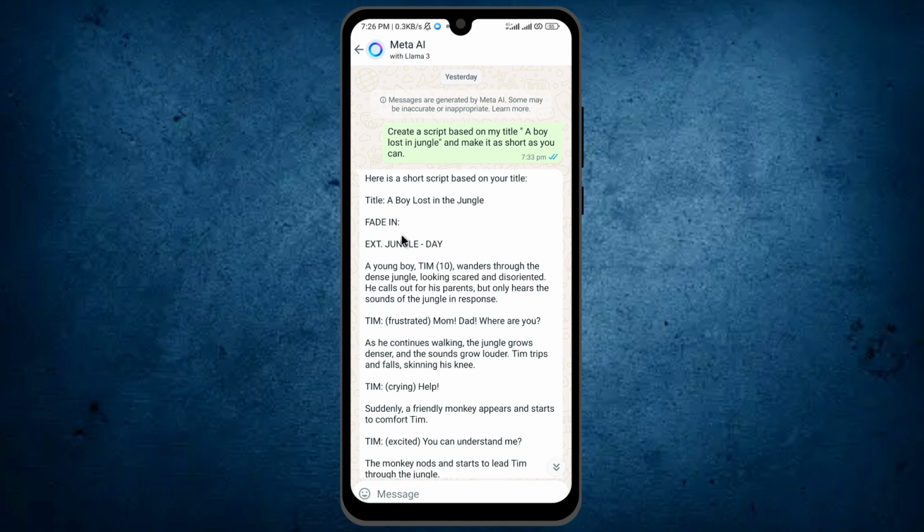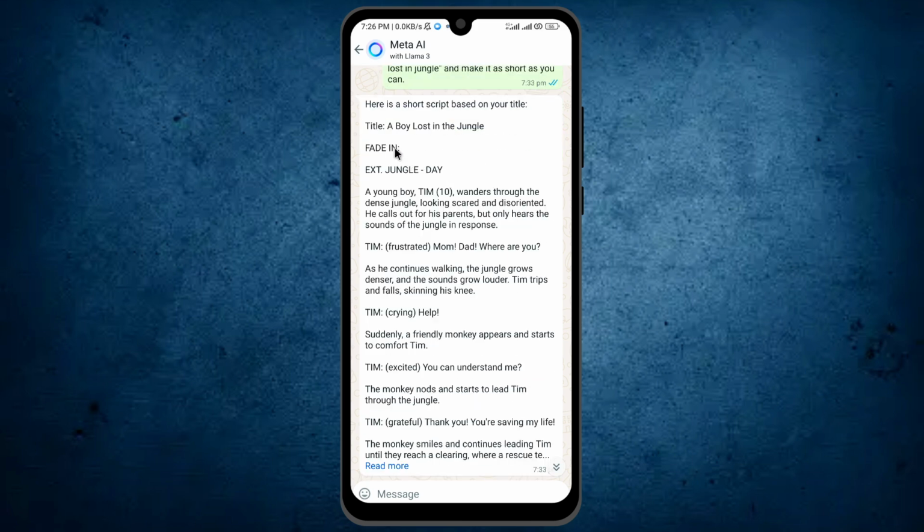Here you can see I do a little chat with WhatsApp Meta, and here I'm asking it to create a script based on my title, A Boy Lost in a Jungle. If I scroll down, here is the script which Meta created for my video, and the script is pretty good, and with the help of the script, I can create a video by myself.